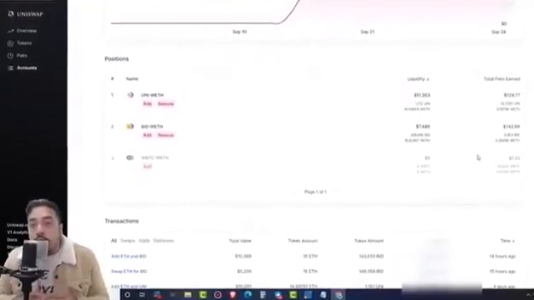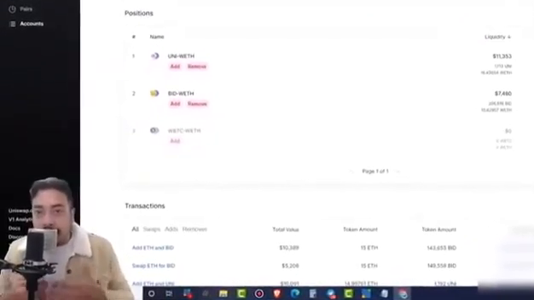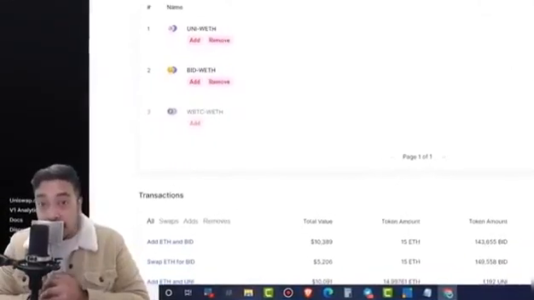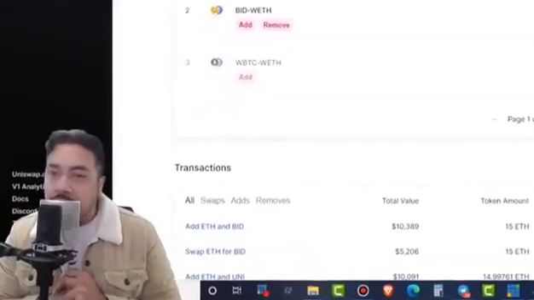So I hope this brought you perspective, a better understanding on liquidity pools and yield farming, so you can make a better decision if you choose to be a liquidity provider here on good old Uniswap.